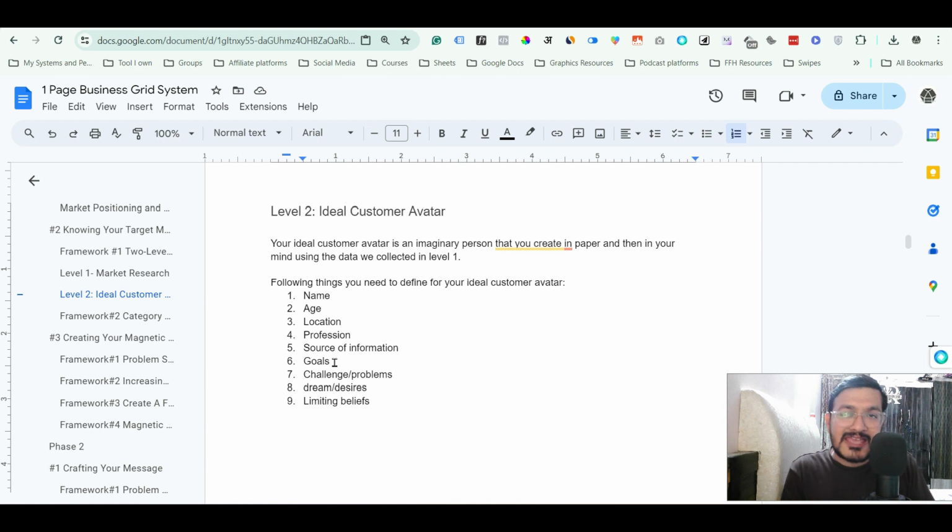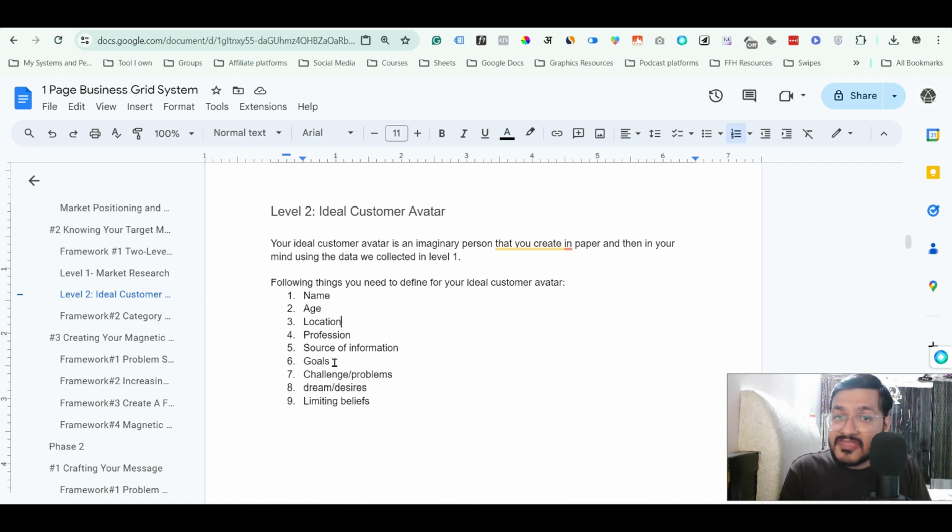Because when people get results through your product, you will have a case study, you will have the success story. And this is the goal. Ultimate goal is to get more and more people to get success through your product. Okay, so goals are very very important, and you should do a thorough research about the goals of your ideal customer avatar. Now the seventh point is challenges and problems.